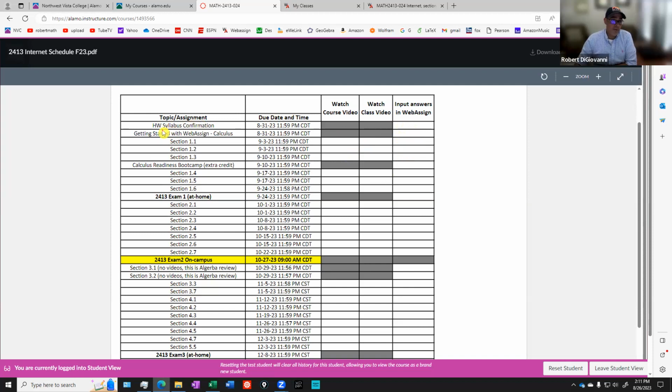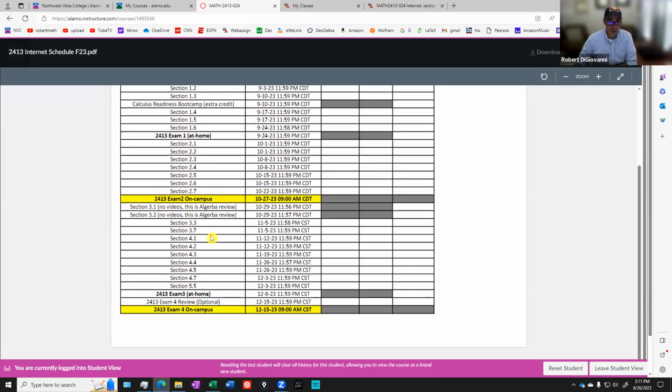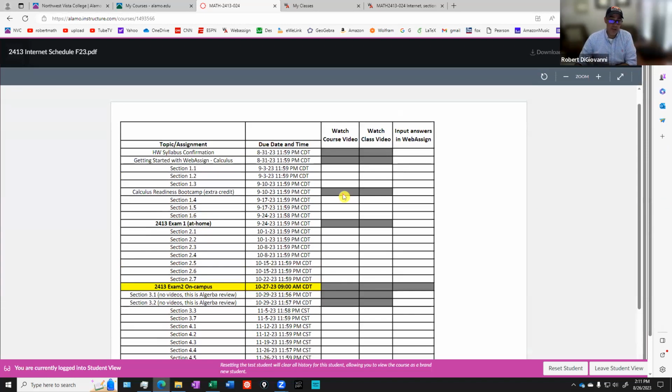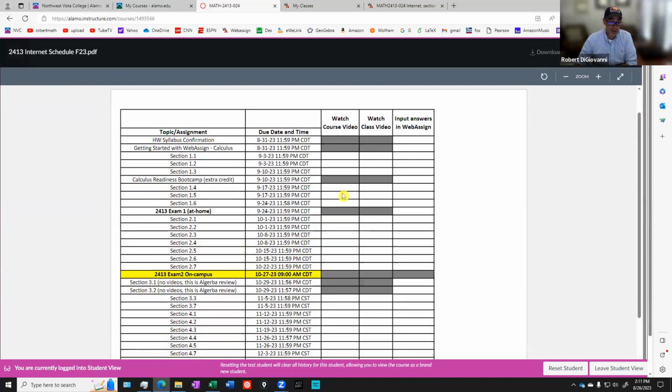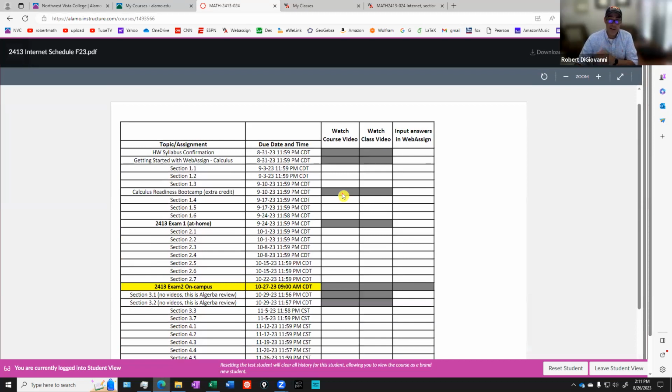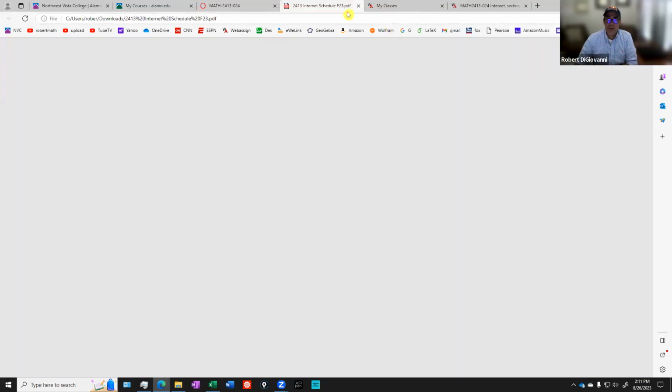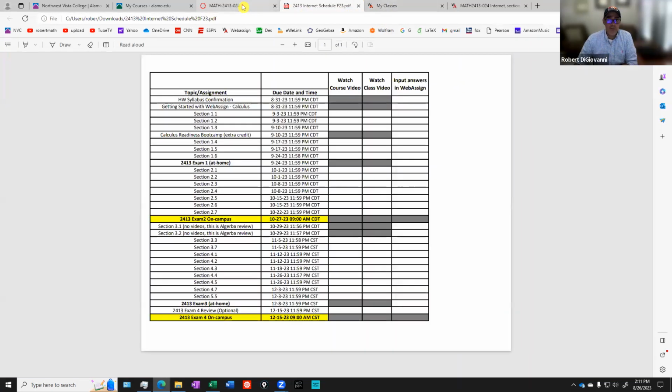So like, for example, the first thing you're going to do here is this homework syllabus confirmation. It's due on the 31st of August. And after you do it, you're going to input the answers into the system called WebAssign, which I'll show you in a moment, and check that off. And then you just do that for the whole semester. And if you do that, you should have completed everything you're supposed to complete. So I recommend you print that out, have that available to you. I'm going to download it right now. And that way, if I need to open it, let me open it here. I will have that readily available.